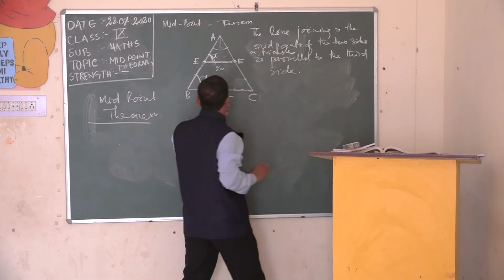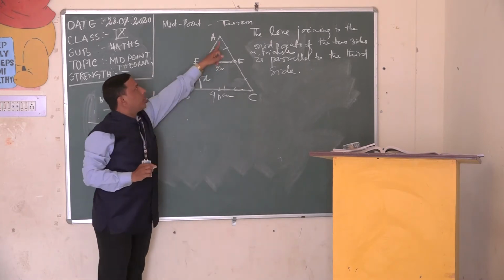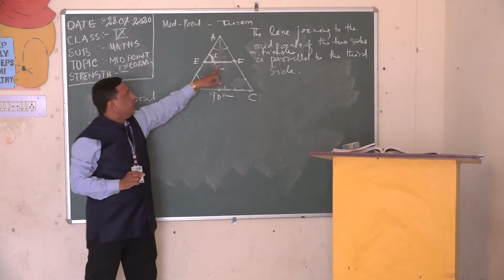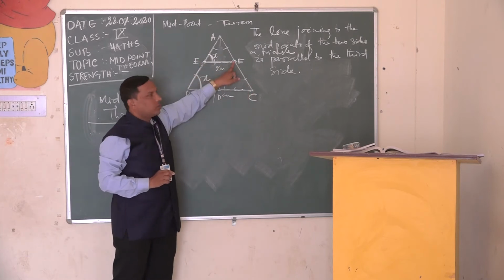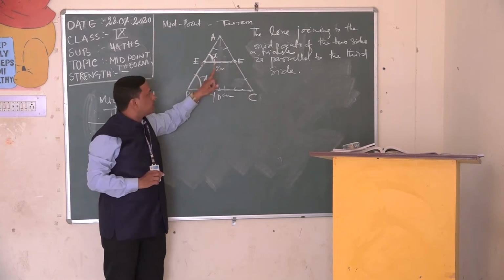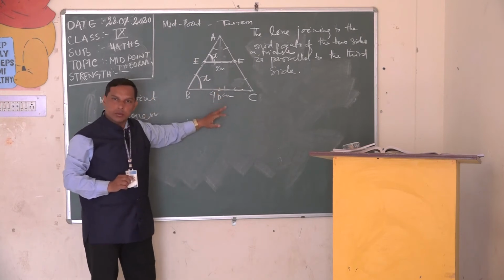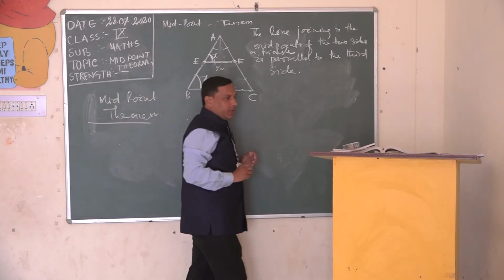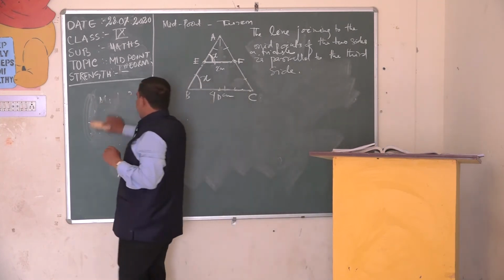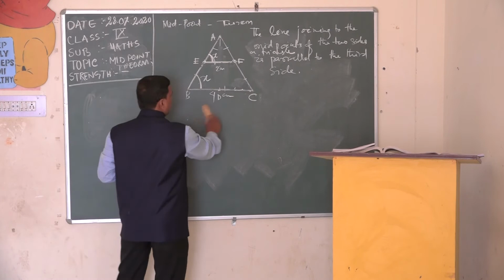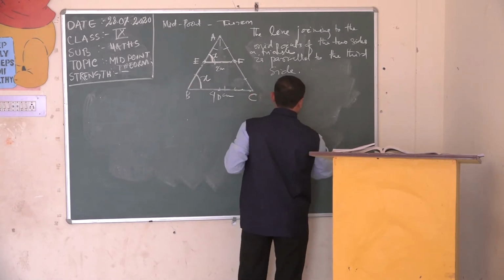Here what happens? You see, E is the midpoint of AB. F is the midpoint of AC, so that EF, after joining, is parallel to BC. We have to prove it. How will we prove it now? So we'll go step by step. So students, you are now clear about the two things I have already told you.